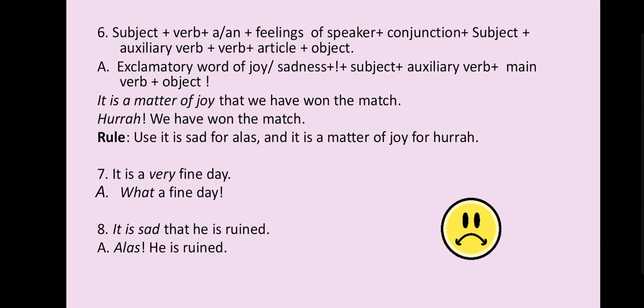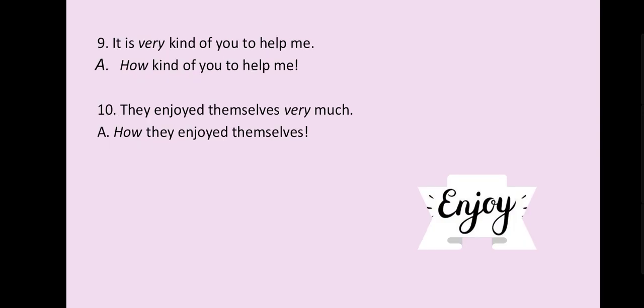Right, children? Now these are the main 6 kinds of sentence structure, and you will mostly use these for transformation. Now other examples are here. It is a very fine day. You know, when very is there we use what? What a fine day. Example of alas is here. It is said that he is ruined. Alas, he is ruined. I have just told you the rules of alas.